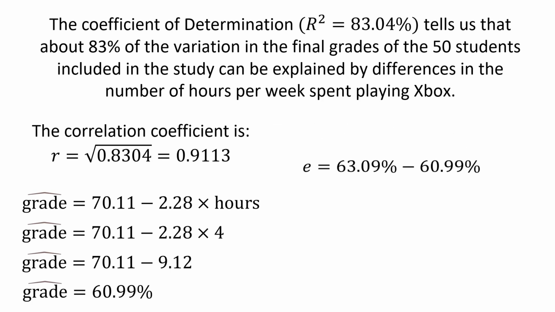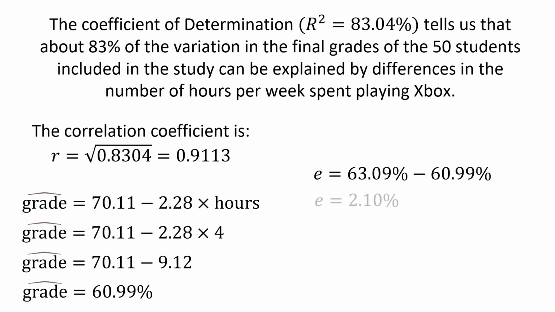We are told that a particular student who plays console games 4 hours per week scored 63.09%. So what is that person's residual? Well, we just take the observed value minus the predicted or fitted value, and we get 2.10%.